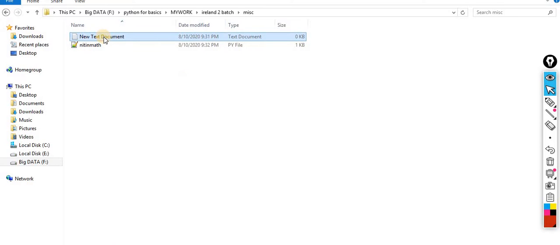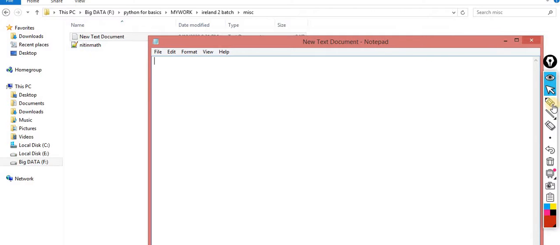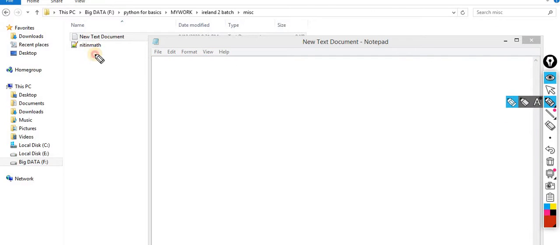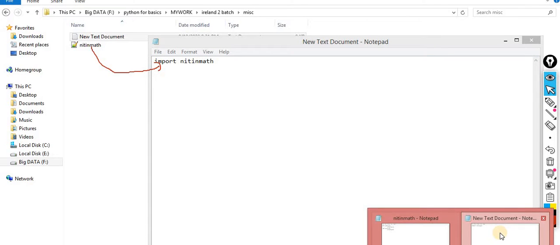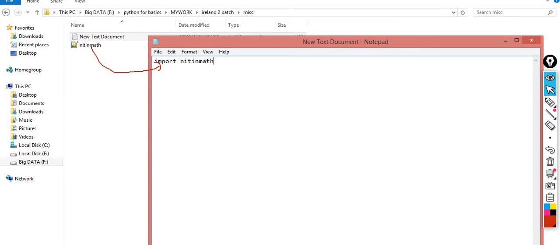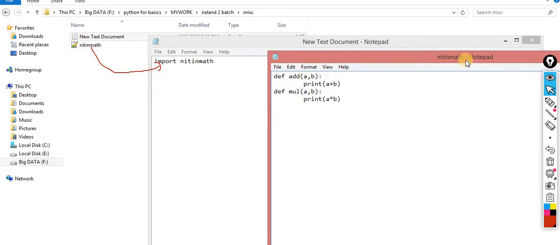I am making one more file where I am importing this file. How can I import? I know very well: import Nitin Math. In this file, whatever functions are available in Nitin Math.py, I import the entire file over here.